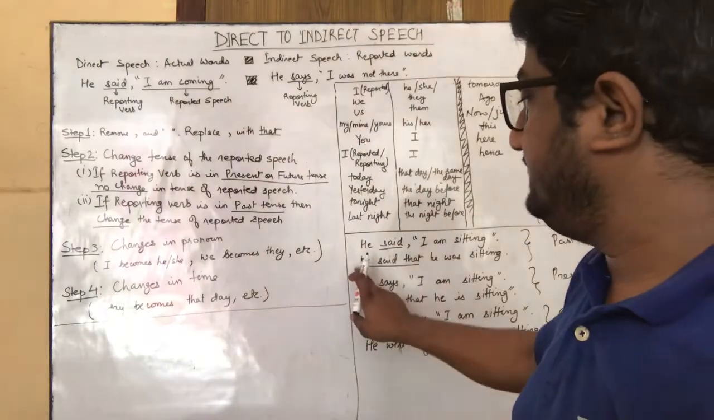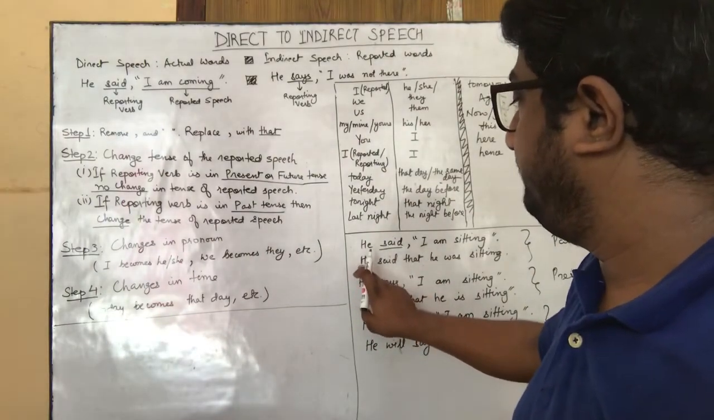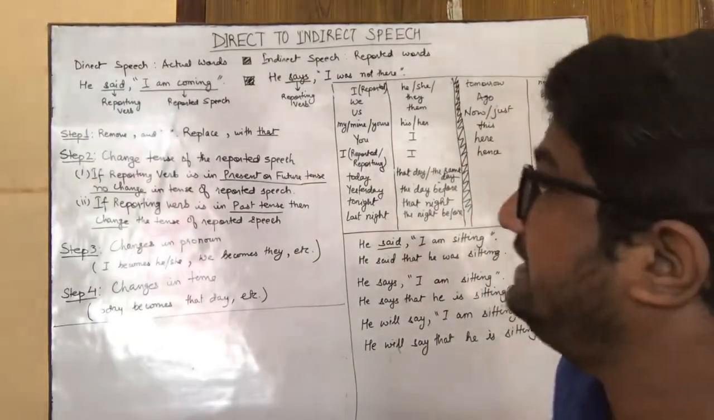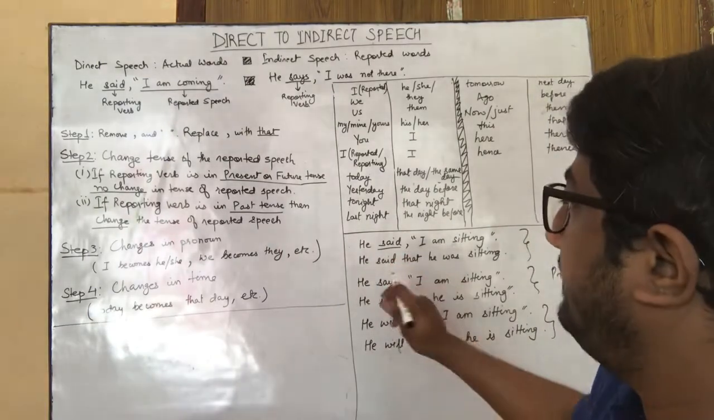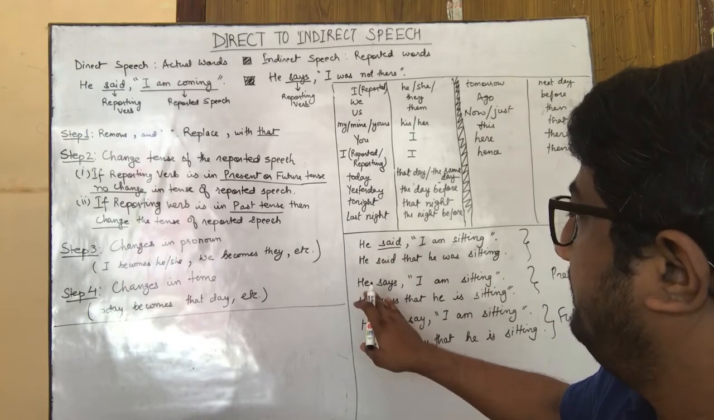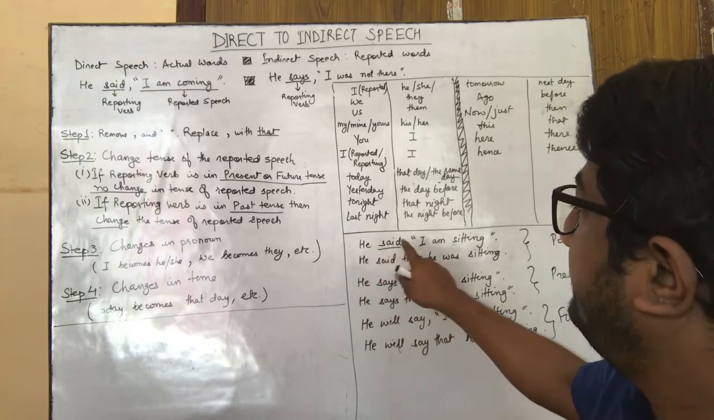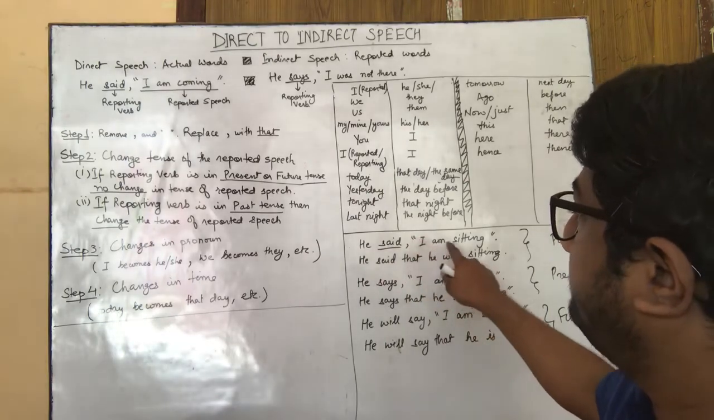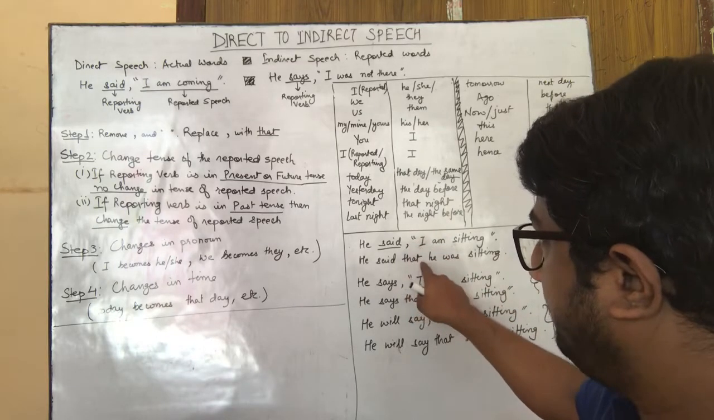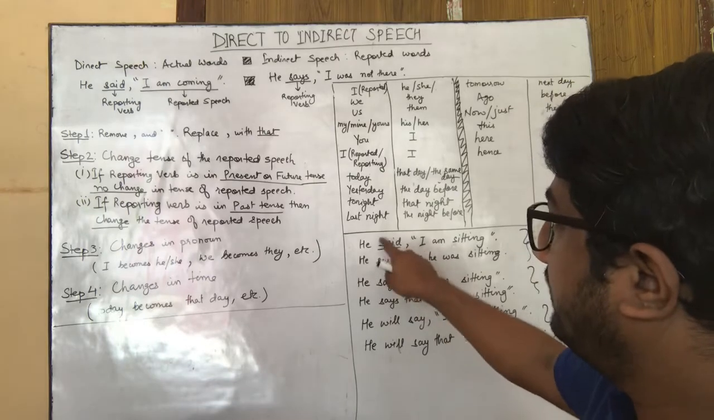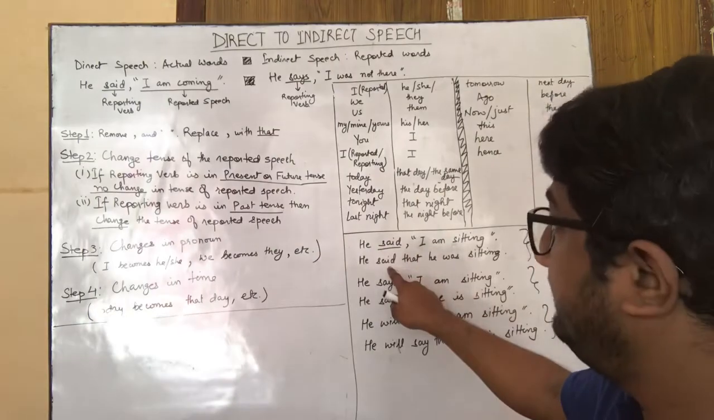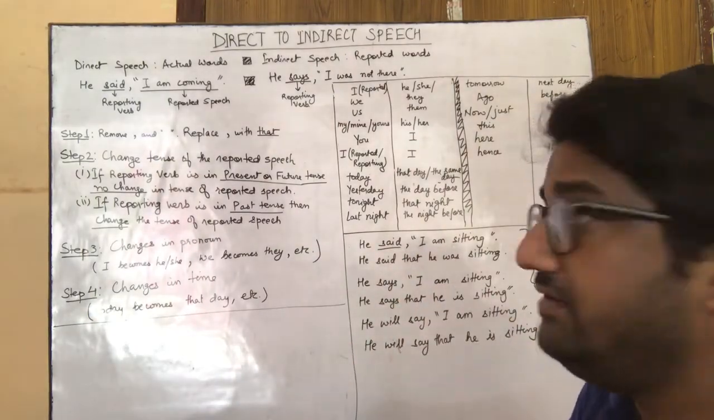Now we'll see for each example of past, present and future tense reporting verb how the changes are made. For example, first we'll see when the reporting verb is in, let's say, past tense. He said, "I am sitting." So you remove inverted commas and you replace the comma with that. He said that. Then you look at the reporting verb, said over here. So it is in past tense, so you have to change the tense of the reported speech.